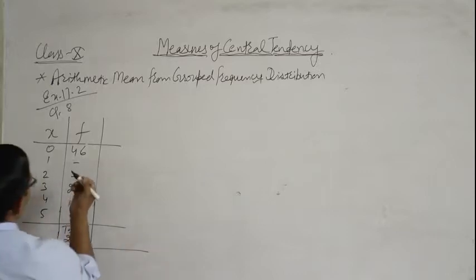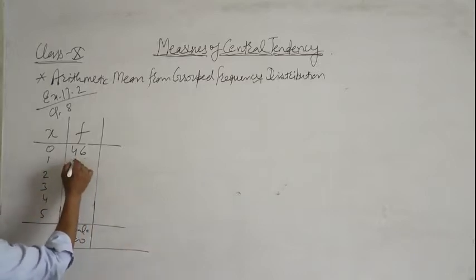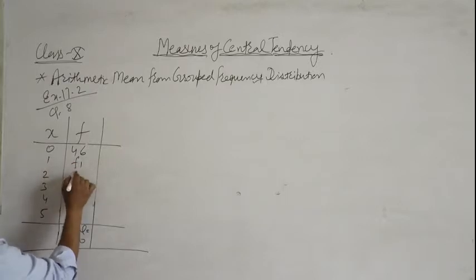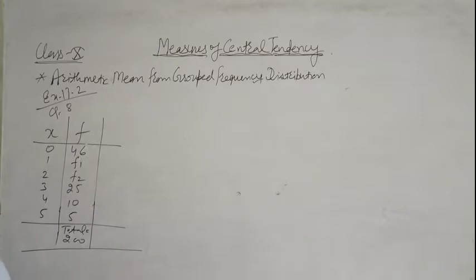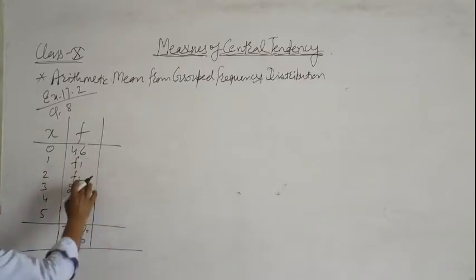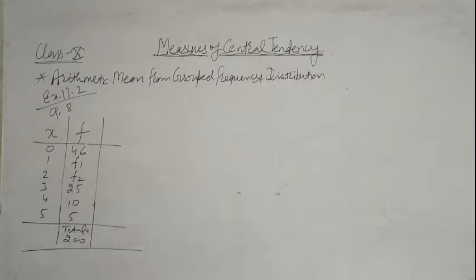Okay, so let the first frequency be f1 and the second frequency be f2. So this is question number 8 of exercise 17.2.